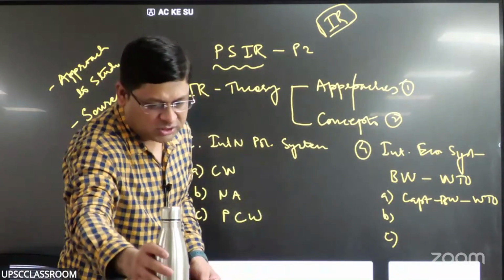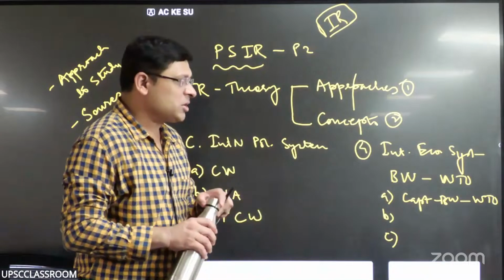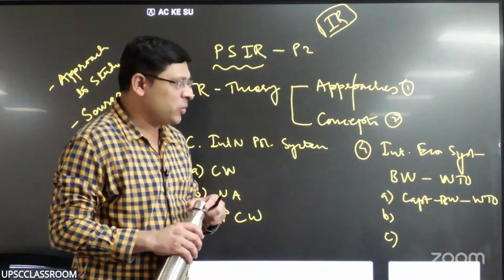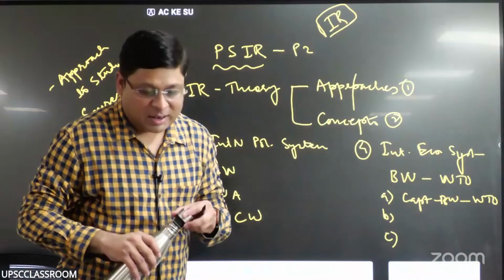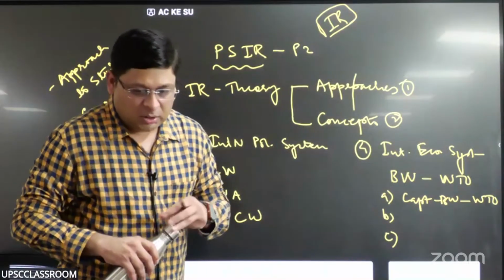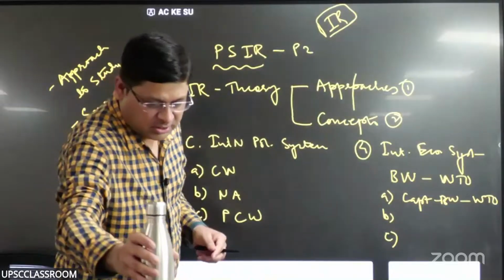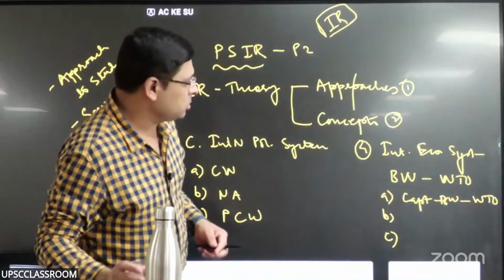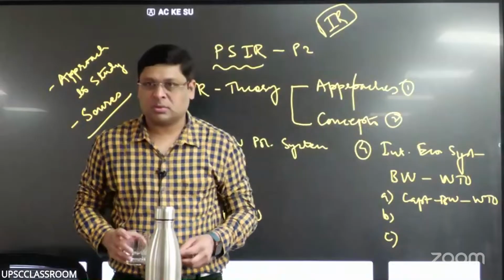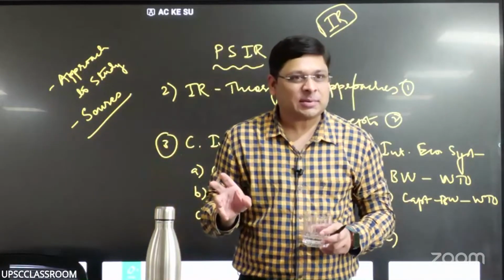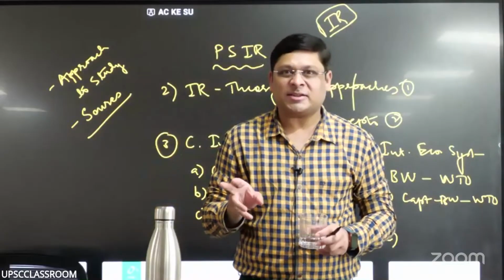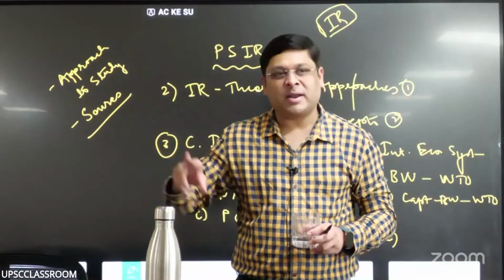Why is it called the Bretton Woods system? Because Bretton Woods is a region in the US where these Bretton Woods twins and the agreement were arrived at. Later on, GATT, which covered trade in goods, needed to be supplemented to cover trade in services. So they came up with another agreement, GATS, General Agreement on Trade in Services.